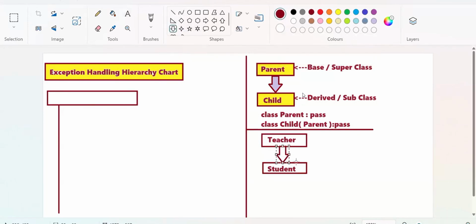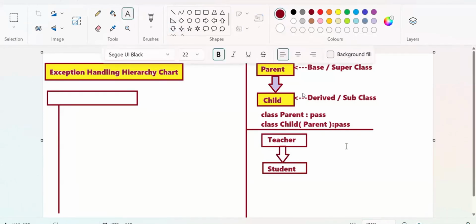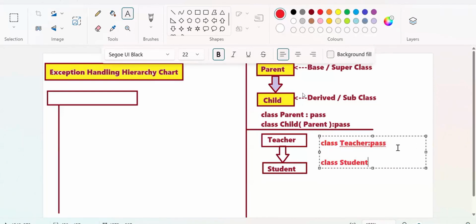It indicates the flow, how the things are coming. And how do you write the code? Teacher is called which class? Base class. Student is called... How do you write the code now? Class, come on, teacher, I say what, pass. Class teacher, I say pass. Next I'll do what next time? Class student of what? Teacher. I'll say here again pass.